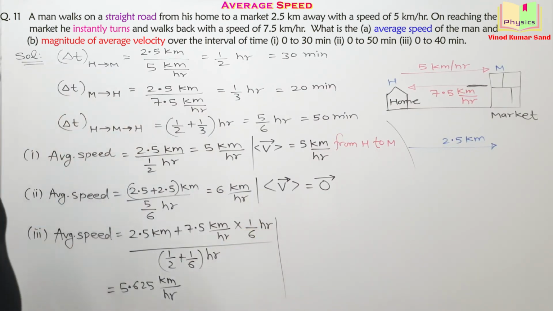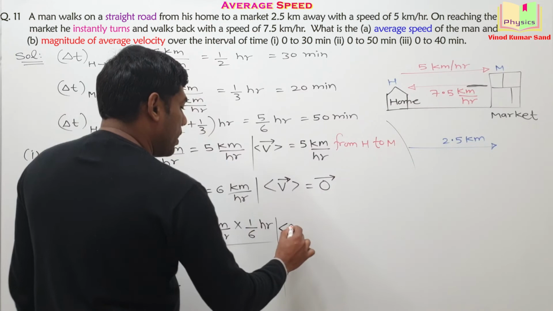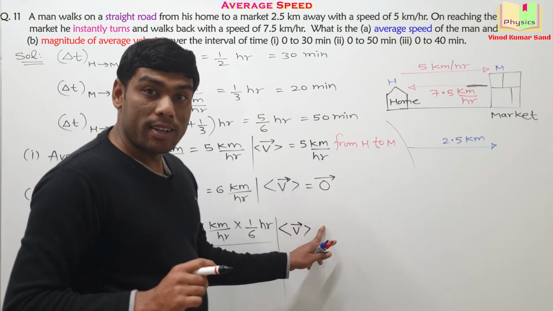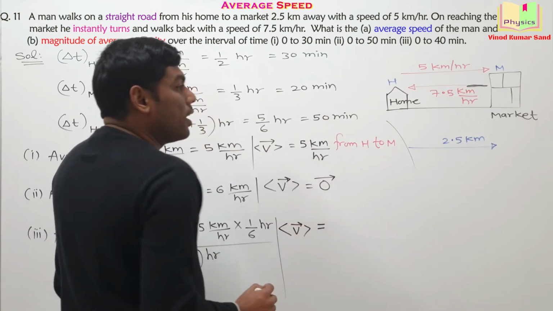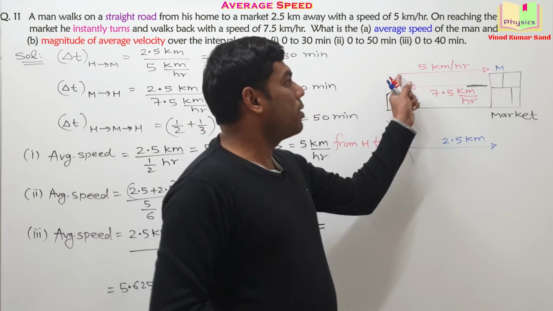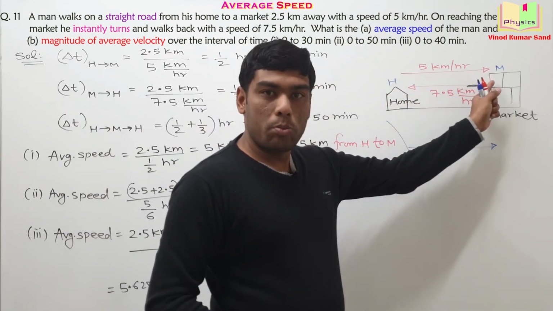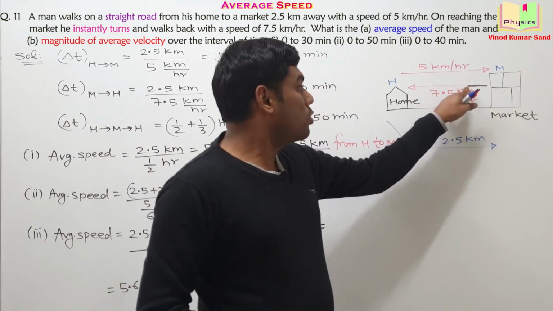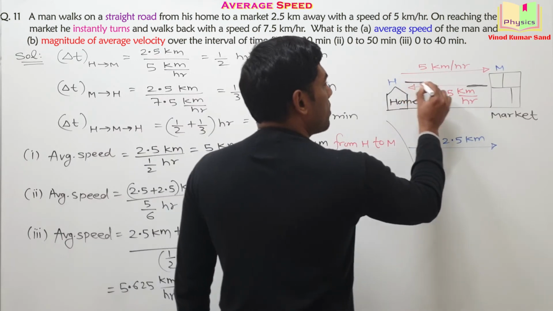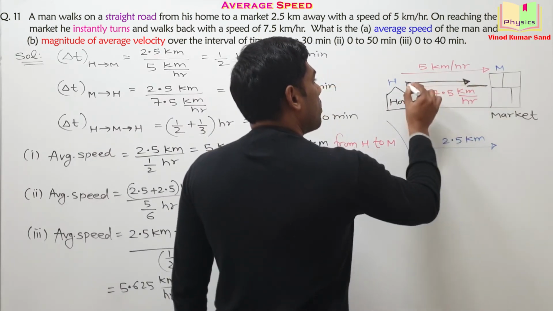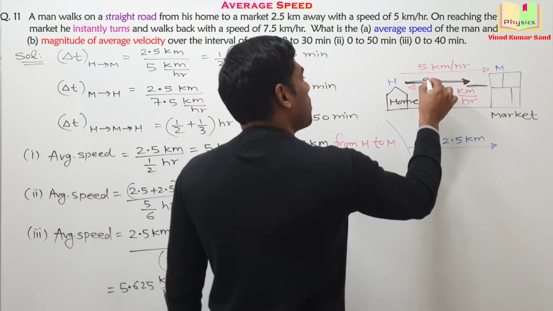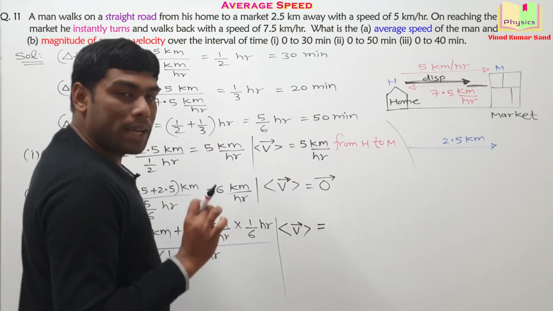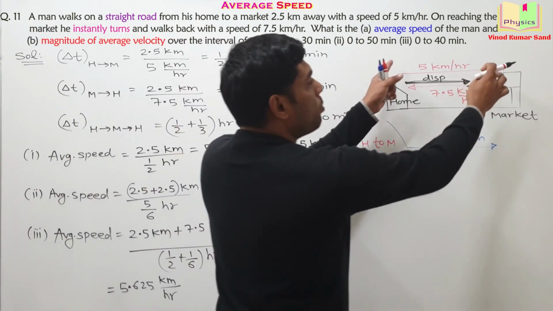Now we'll go for the average velocity. Average velocity is a vector quantity. Here we will require the displacement. So initially the particle will be going by a distance of 2.5 kilometer and then it will travel back in these 10 minutes. So the required displacement will be this. Okay, this is the required displacement for the last part. How to obtain it? The magnitude can be obtained very simply from 2.5 kilometer.